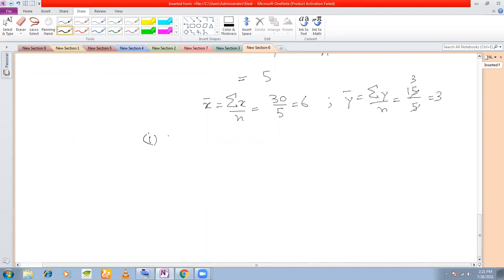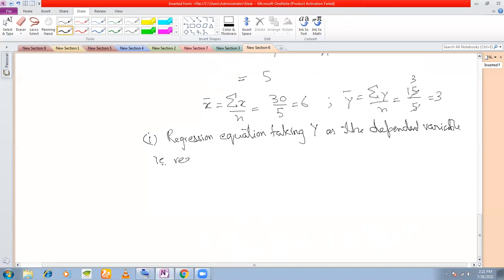So number one, regression equation taking y as the dependent variable, that is, regression equation of y on x is, what was the above equation?